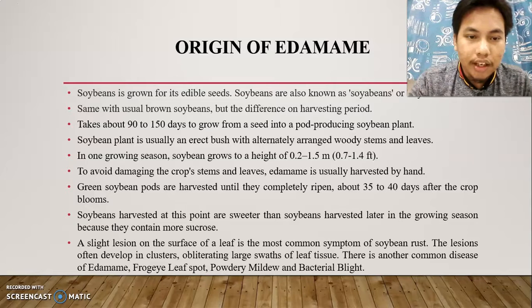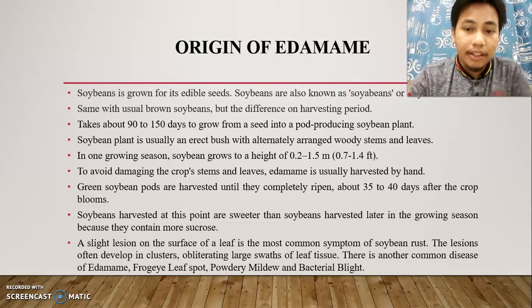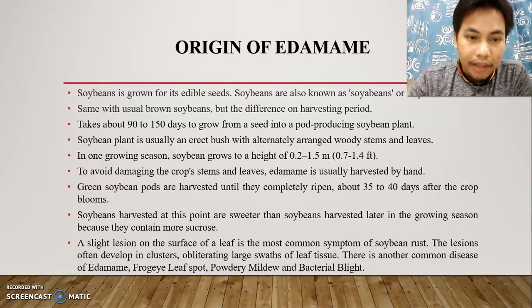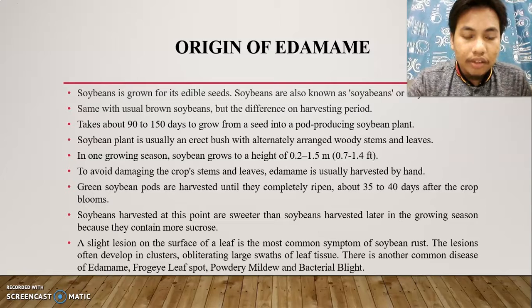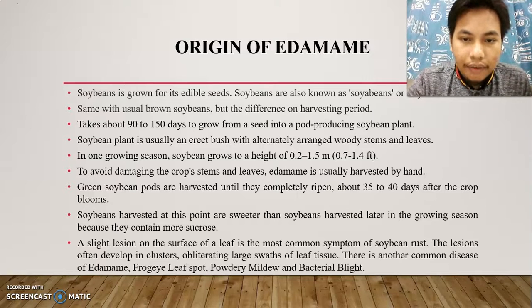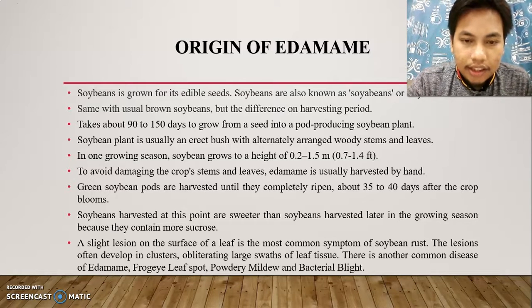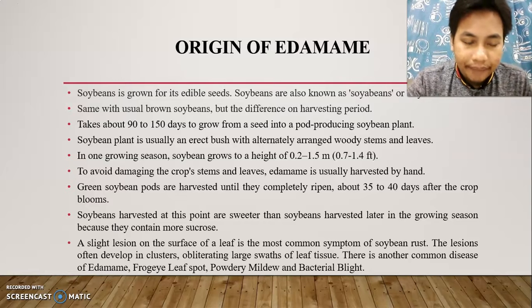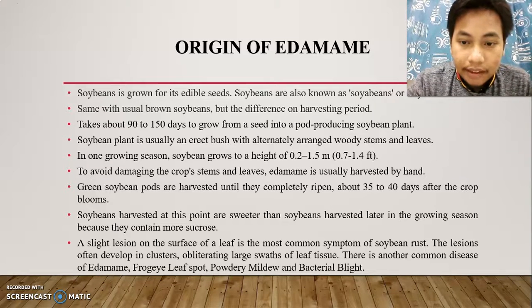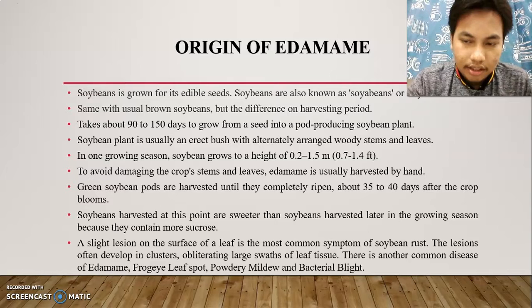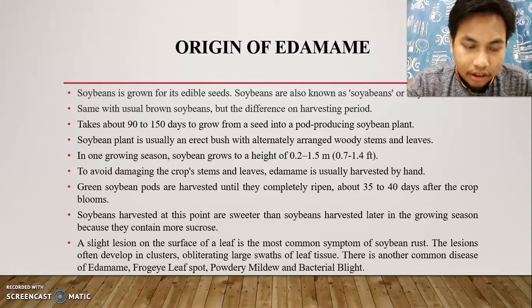It takes about 90 to 150 days to grow from a seed to a pod-producing soybean plant. The soybean plant is usually an erect bush with alternately arranged woody stems and leaves. In one growing season, the soybean grows to a height of 0.2 to 1.5 meters, 0.7 to 1.4 feet. To avoid damaging the crop stem and leaves, the mame is usually harvested by hand. Green soybean pods are harvested before they completely ripen, about 35 to 40 days after the crop blooms. Soybeans harvested at this point are sweeter than soybeans harvested later in the growing season because they contain more sucrose.